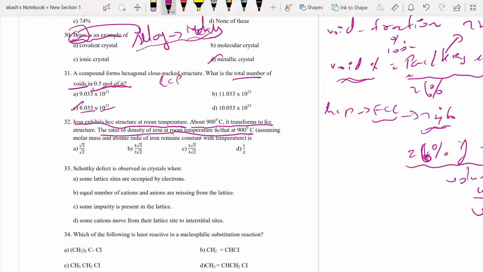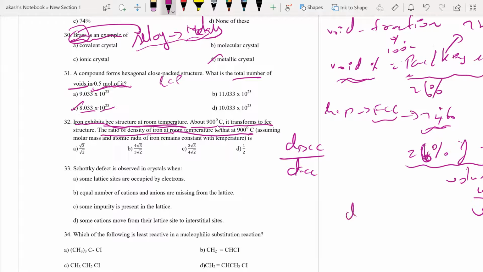They're asking for the density when this is at BCC, that is at room temperature. Iron exhibits BCC at room temperature, and to that at 900 degrees, meaning the density when I have FCC.